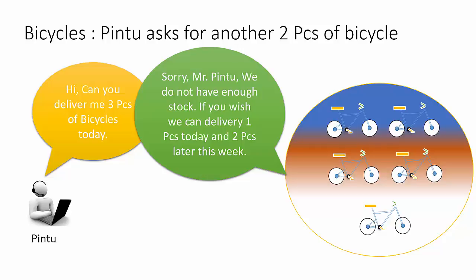Adjusting the reservation is another option, provided delivery promises can still be met for all customers. For example, if new stock can be purchased before the end of the current week, then stock which is reserved for customer John can be reserved for customer Pintu and delivered to Pintu, as John can wait till the end of the week. However, Pintu needs it today only. So I believe now you have a better idea of what inventory reservation is.